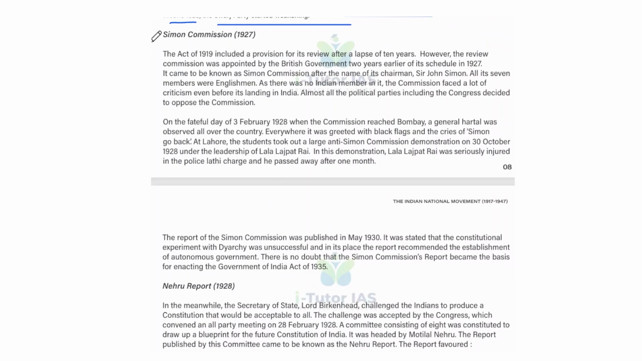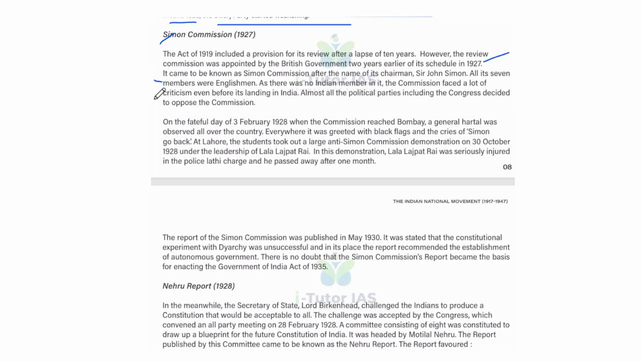And next is the Simon Commission, also important, 1927. The Act of 1919 included a provision for its review after the lapse of 10 years. However, the review commission was appointed by the British government 2 years earlier than scheduled, in 1927. It came to be known as the Simon Commission after the name of its chairman, Sir John Simon. And all its 7 members were Englishmen, as there was no Indian member in it.